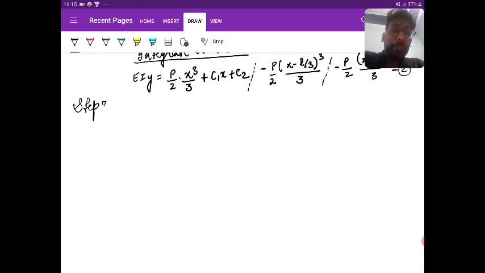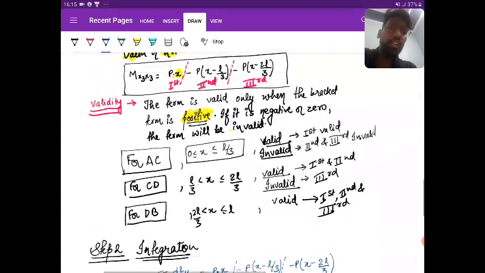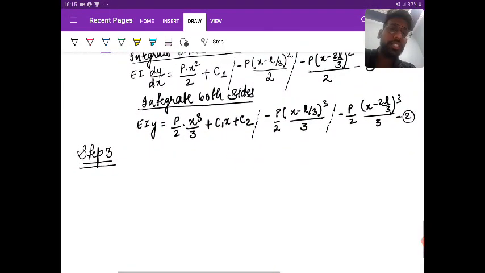Next, let us look at step number 3. This step is just a number of points, nothing more than that. Points for integration. So just point number 3 rather than step. Okay, it's a point, nothing more than that. Step 1, 2, 3. Next.